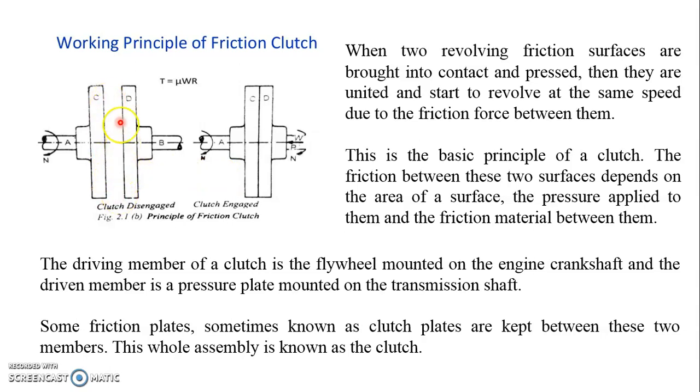The driving member of the clutch is a flywheel mounted on the engine crankshaft, and the driven member is a pressure plate D, mounted on the transmission shaft, meaning the gearbox input shaft. Some friction plates, sometimes known as clutch plates, are kept between these two members, and the whole assembly is known as a clutch.